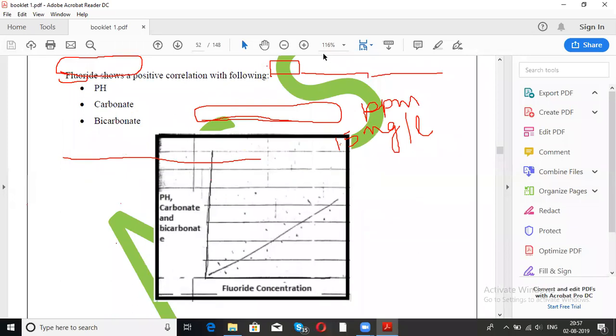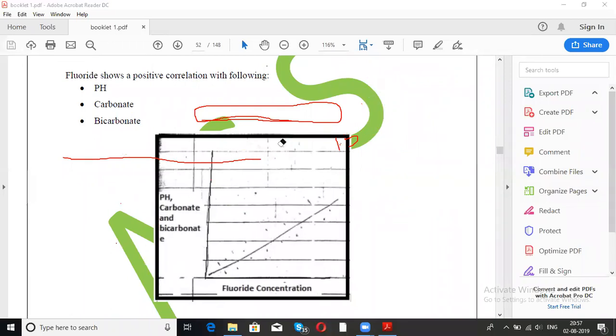In general terms, you can understand it as directly proportional. When we take two parameters in relation to each other, if the value of both parameters increases together, that is a positive correlation. For example, if fluoride is showing positive correlation with the pH, that means if the pH is increasing, the fluoride concentration is also increasing. Got it? If pH is increasing, alkalinity is increasing. आया समझ में?